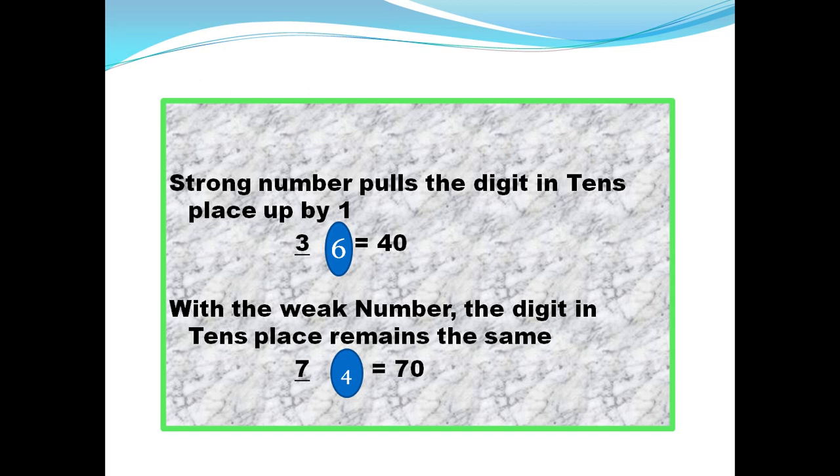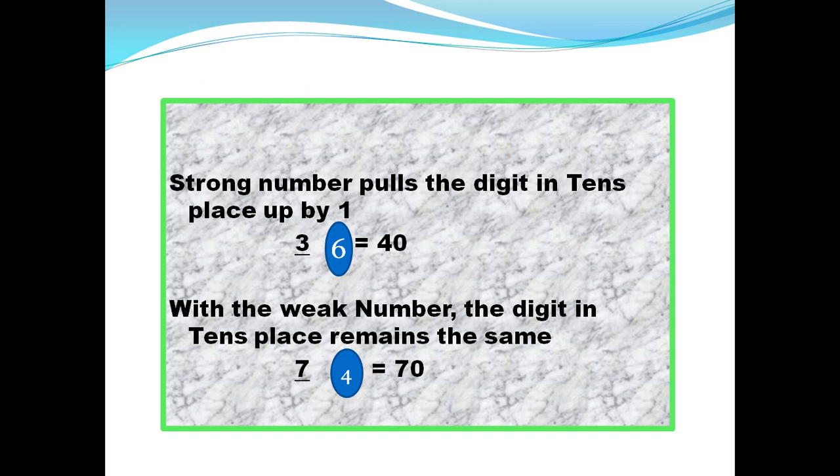Like in this case, number 36 is given and you have to round the number to the nearest 10. We have underlined number 3. 6 is a strong number, that is in the circle, and now this 6 will be giving its power to number 3.